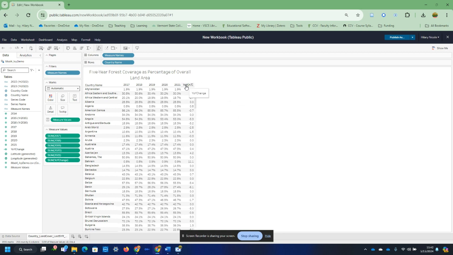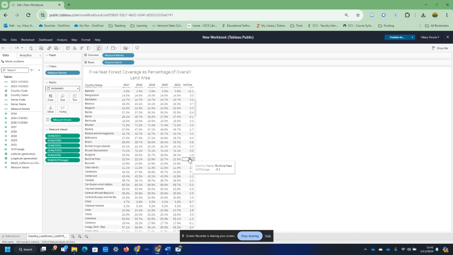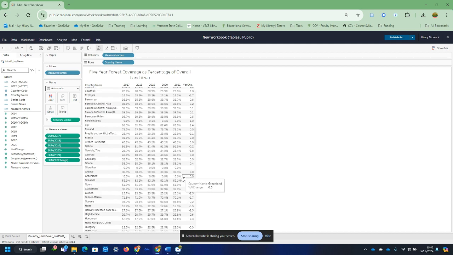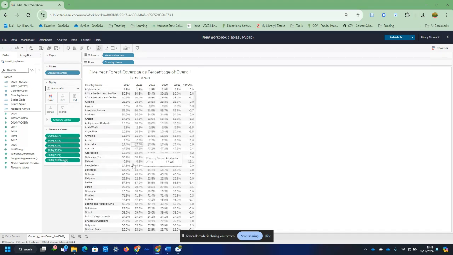So what I can see is that year over year, some places have had a decrease in forested area, and others have had an increase in forested area. It looks like Bahrain has managed to increase by 11% their forested area, whereas Cote d'Ivoire has reduced it by almost 15%. So this indicator now helps me because it will allow me to get some really great visual information.